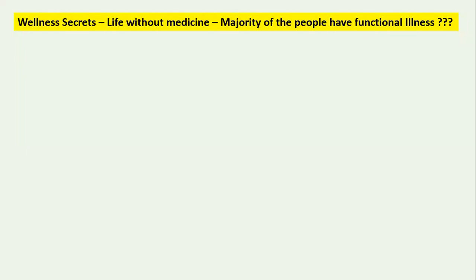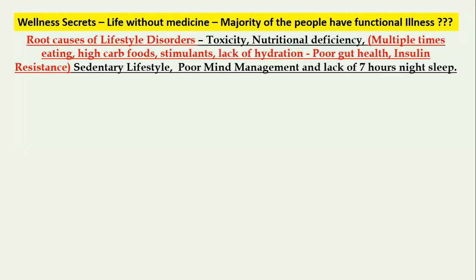What is functional illness? That means there are absolutely no symptoms. Let's examine them. What are the root causes of lifestyle disorders? Toxicity. Because what is not required, you are giving it to the body, and you are unable to remove the toxins in the body. End of the day, you have certain toxins in the body.